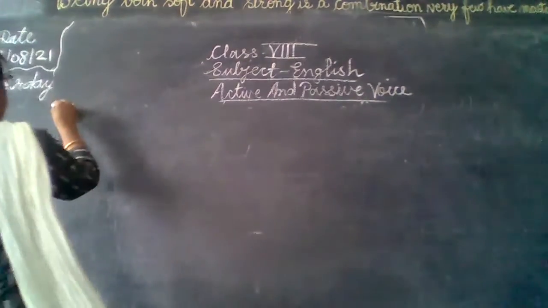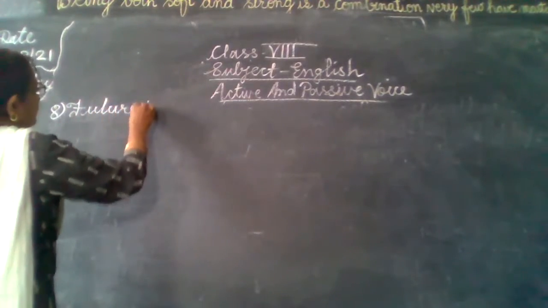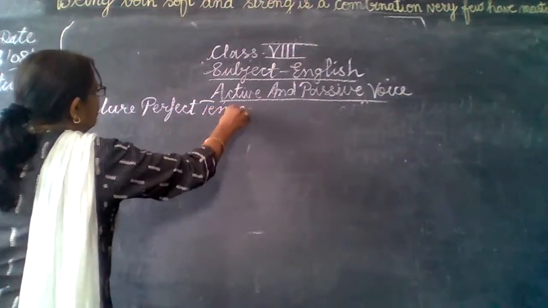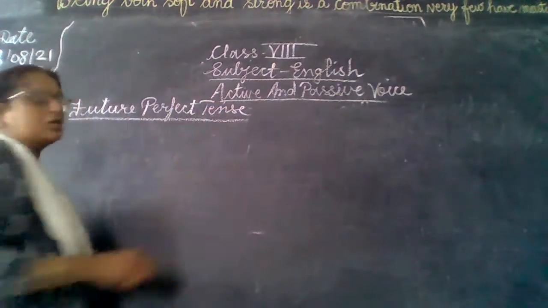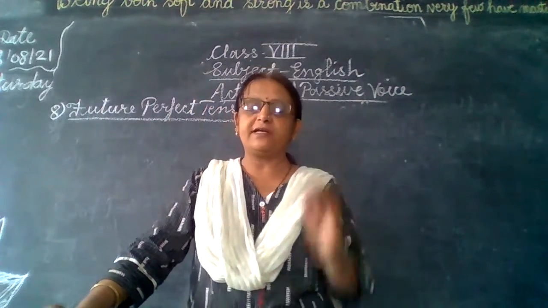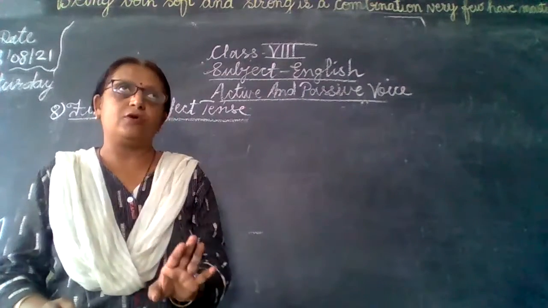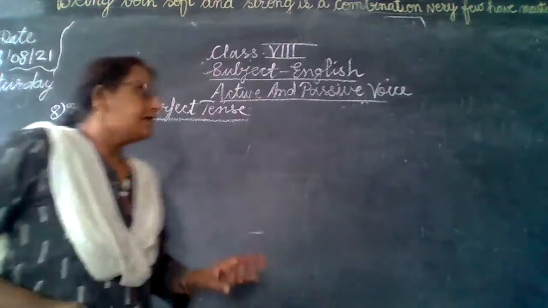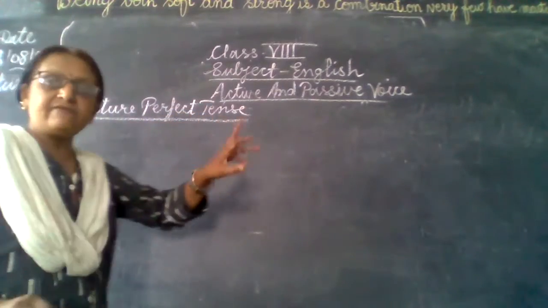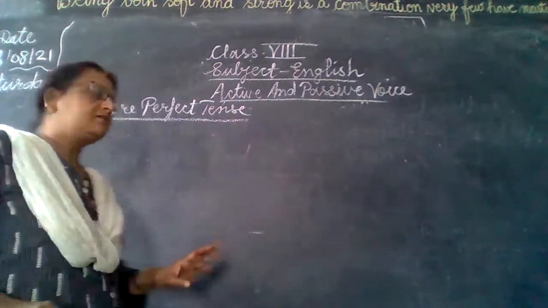See the last one from the tenses, that is future perfect tense. In future perfect tense, we use the auxiliary verb shall have or will have, and the main verb is already in the third form. Whenever we are talking about the perfect tense, the main verb is in the third form, so we don't have to change the main verb. Shall have is for the first person, will have for the second and third person.